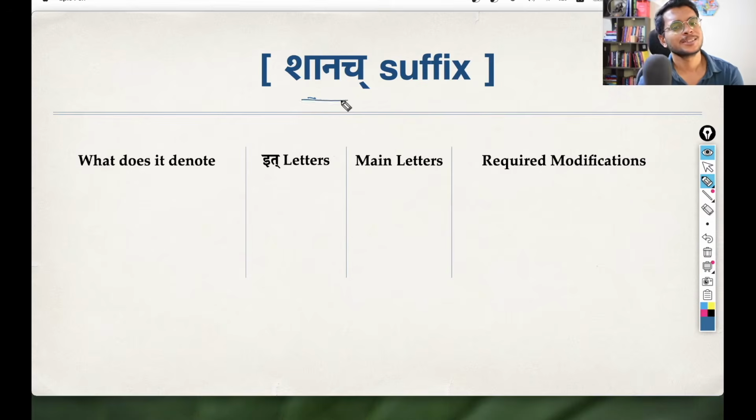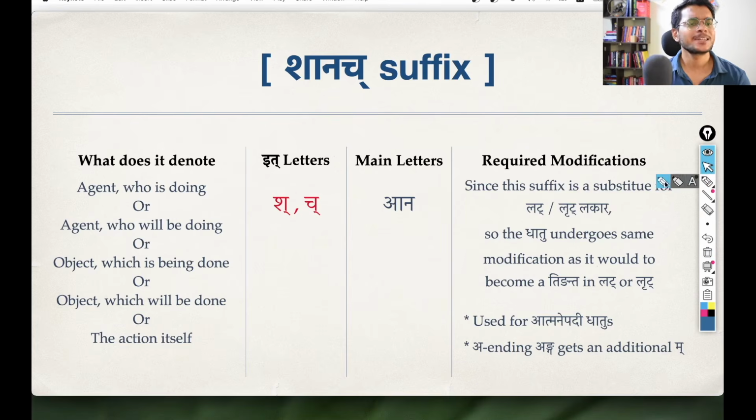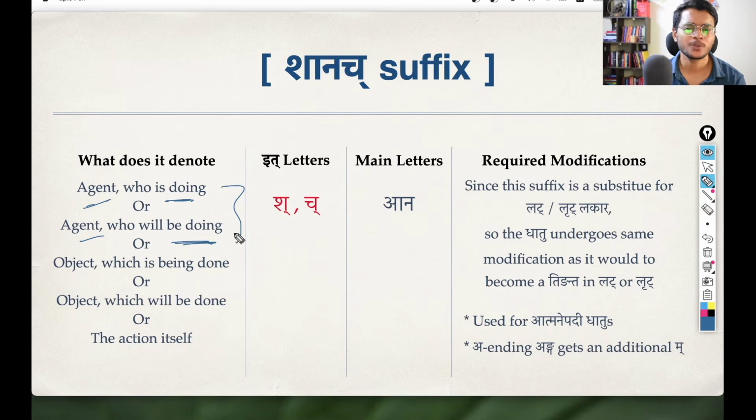So now let us see the second pratyaya for today, that is the Shanach pratyaya. What does Shanach pratyaya denote? Again, they are very similar to each other, Shatra and Shanach. Essentially, they do the same thing: the agent who is doing or the agent who will be doing. That is exactly what we saw for the Shatra pratyaya, and the Shanach pratyaya also does the same thing.